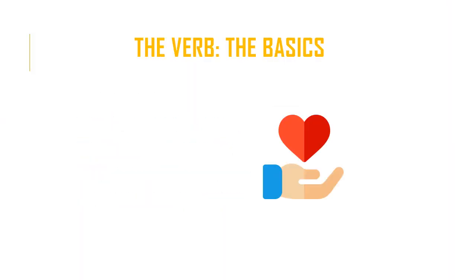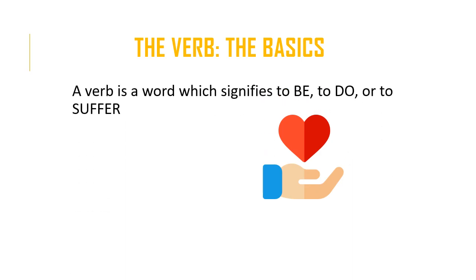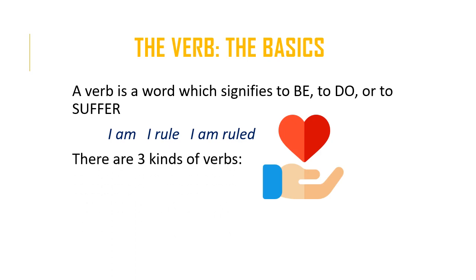The next part of speech that we're going to look at is the verb. Let's start off by talking about the basics. So, a verb is a word which signifies to be, to do, or to suffer. I am, I rule, I am ruled. There are three kinds of verbs. You have active verbs, neuter verbs, and passive verbs.